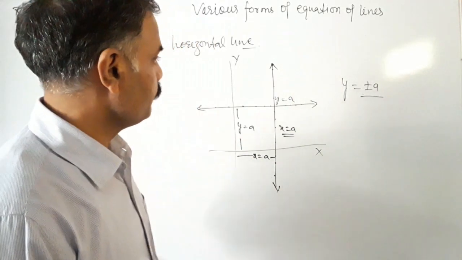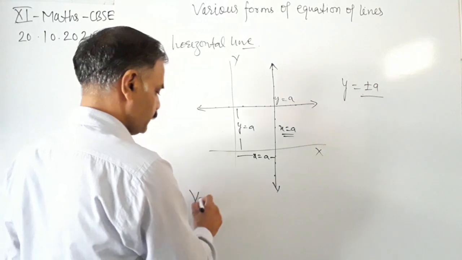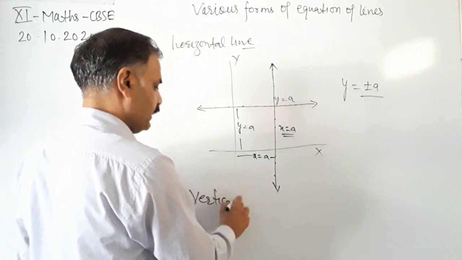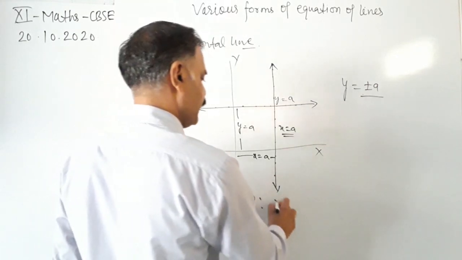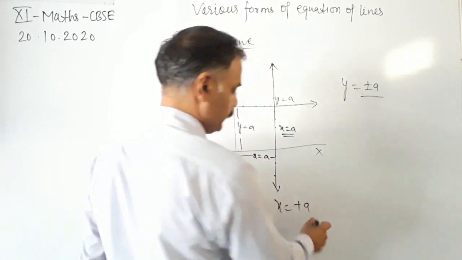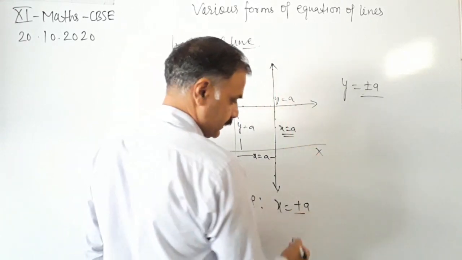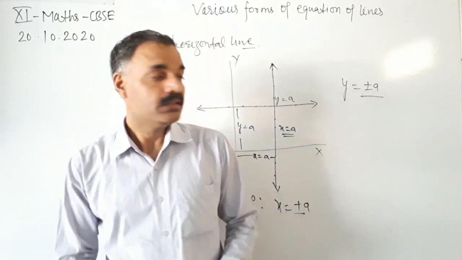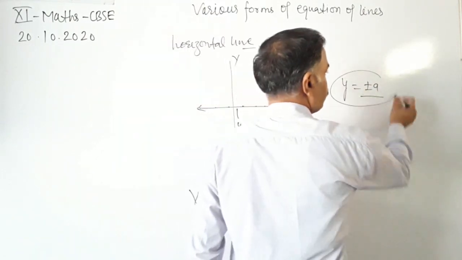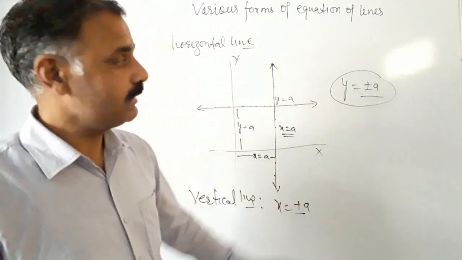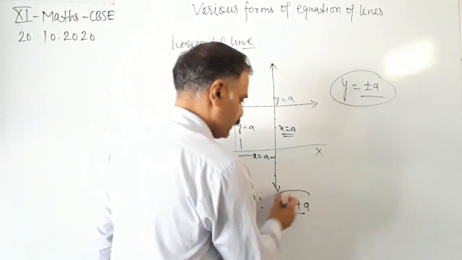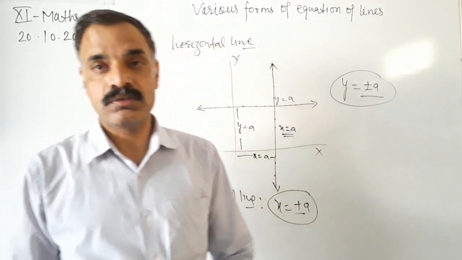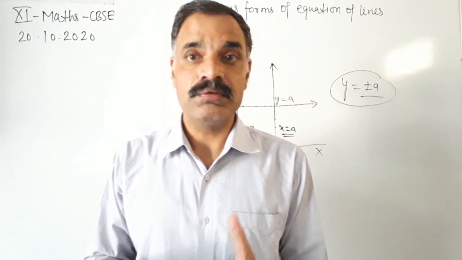So the equation of the vertical line will be x equals plus a if it is on the right of the y-axis, and x equals minus a if it is on the left. So the equation of the horizontal line is this, and the equation of the vertical line is this. These are two different forms.